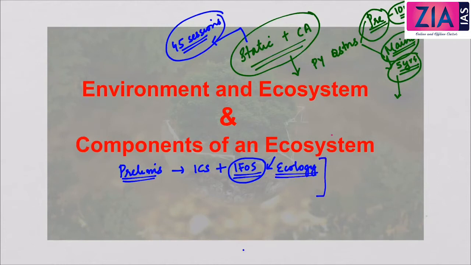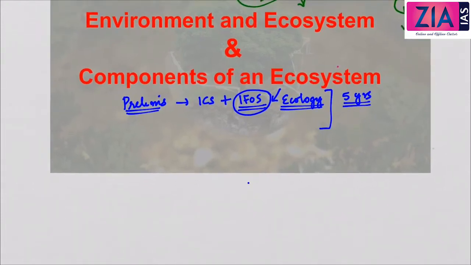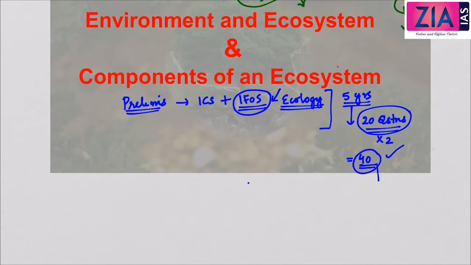If you take the last 5 years trend analysis, you will see that at least 20 questions are asked every year from ecology and environment. So 20 questions into 2 marks itself is 40 marks. 40 marks you can easily get if you can learn all the important static as well as the current affairs topics from ecology and environment.